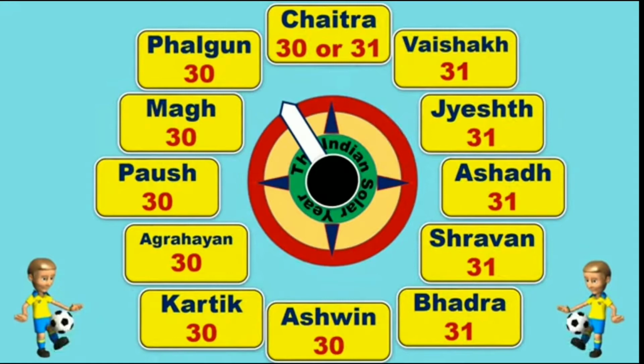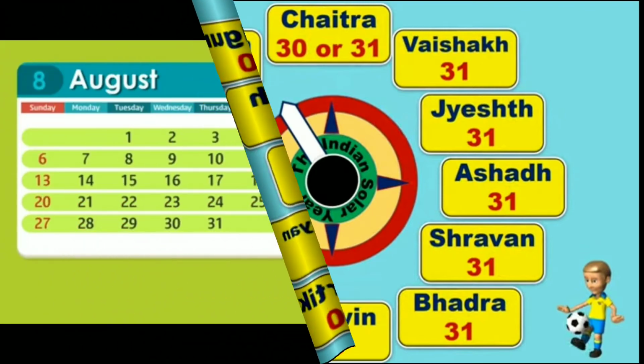Let us know how many days each month has. Chaitra has 30 or 31 days. Vaishak to Bhadra, all these months have 31 days. Then from Ashwin to Falgun, they have 30 days.